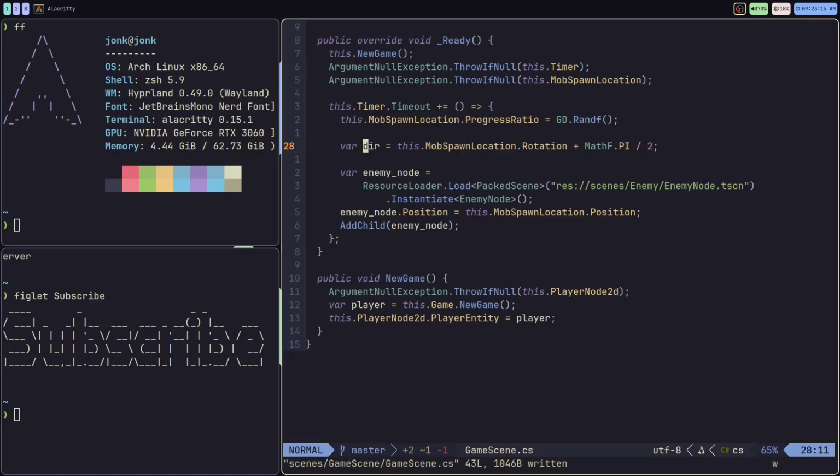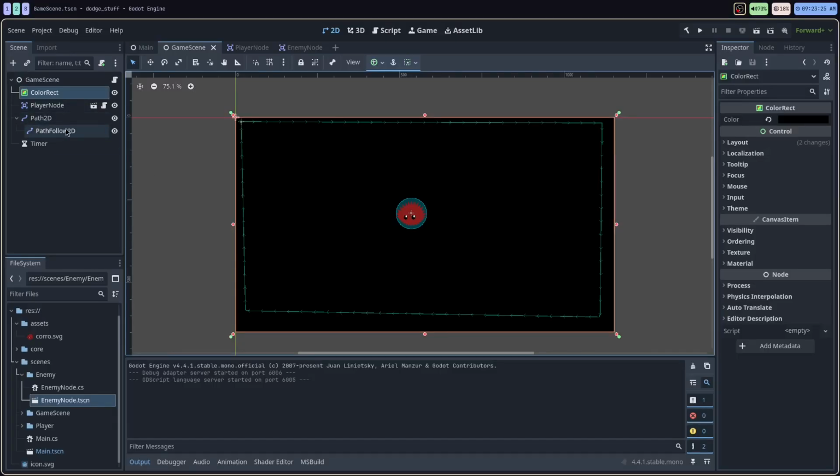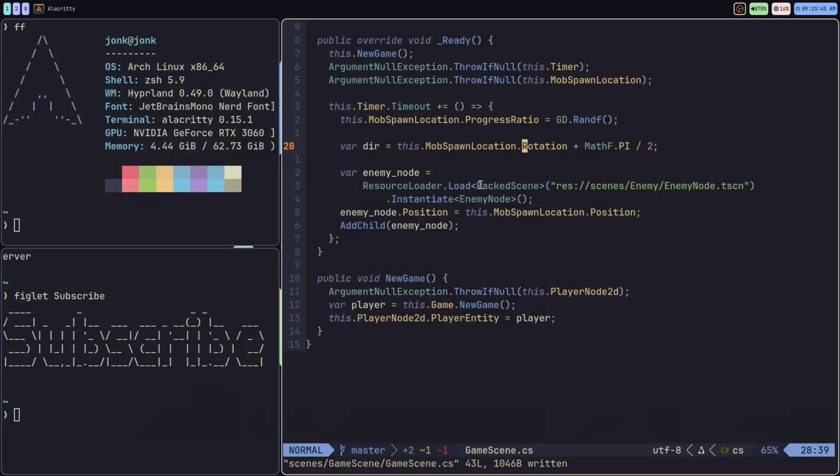So the direction should be the rotation that we get from the mob spawn location. That's this Path2D thing here that we're using to get the location along the path. We're going to get its initial rotation and turn it 90 degrees counterclockwise, I believe. We'll figure that out as we go.